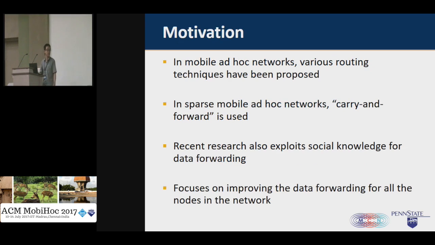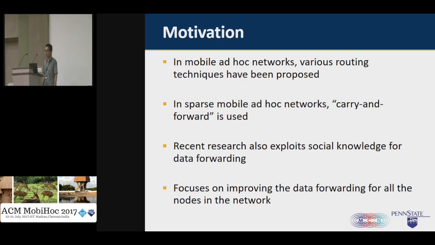In the past decade, various routing techniques have been proposed for mobile ad hoc networks. For example, in a sparse mobile ad hoc network, while the node density is low, carry and forward is used, while the nodes physically carry the data, then forward the data to nodes with higher forwarding probability. Recent research also exploits social knowledge to improve the performance of data forwarding, because social knowledge is more reliable and less susceptible to node mobility.